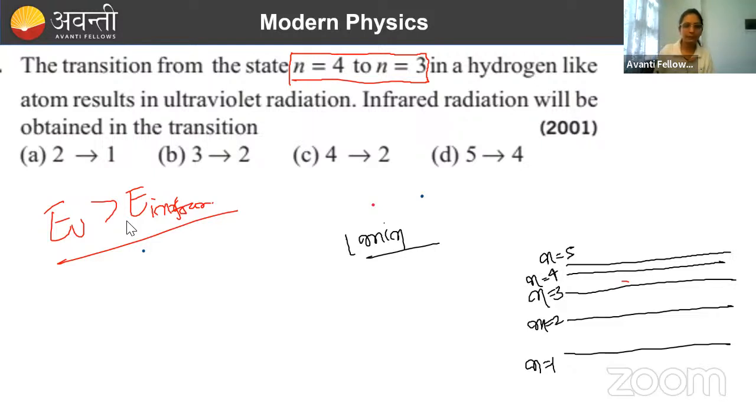Oh my god, so the correct answer will be what? You just see now, if electron is coming from 4 to 3, Tripti, yes. So if electron is coming from 4 to 3, we are getting what? Ultraviolet. Here we are getting UV rays. So in which transition we will get infrared?